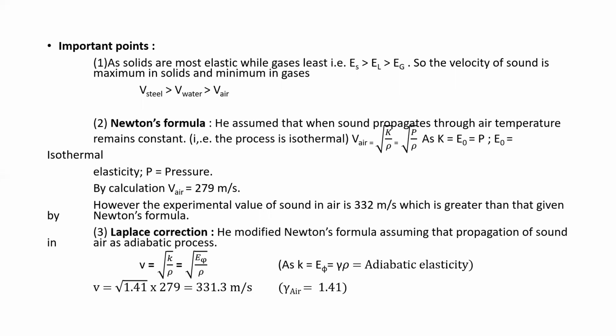According to his correction, he takes a correction factor of gamma into rho. That is, adiabatic elasticity he will consider. By using that, if you do the calculation, the velocity of sound in air is found to be 331.3 meter per second. So this is the Laplace correction for velocity of sound in air, which is almost equal to the practical, that is, the standard value.